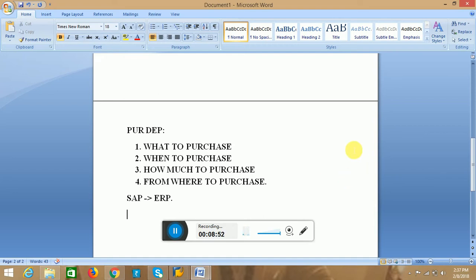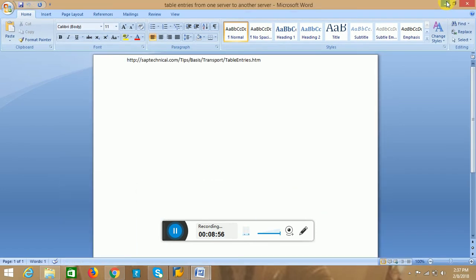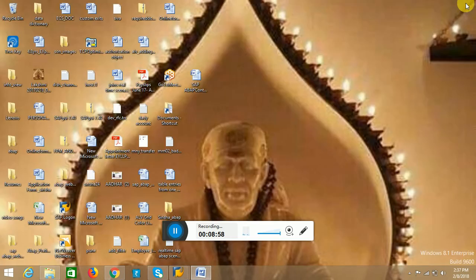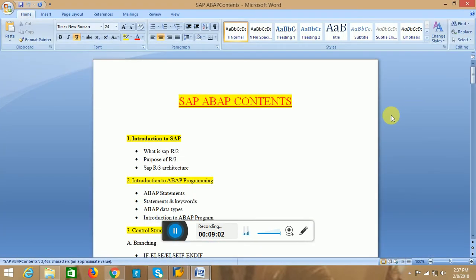Okay, now if we come to the contents of ERP, in SAP, SAP provides two things: technical and functional.